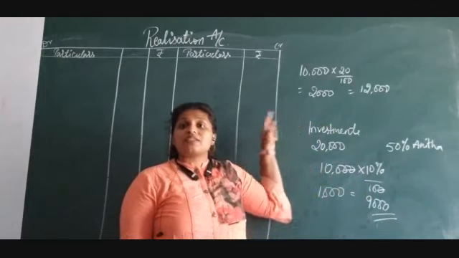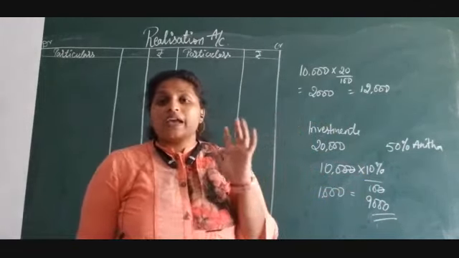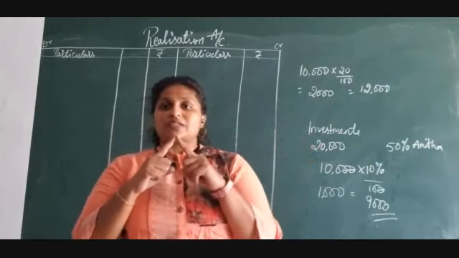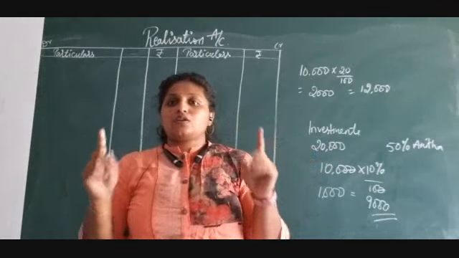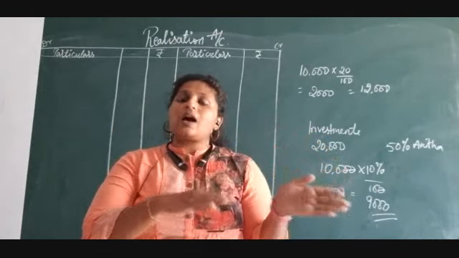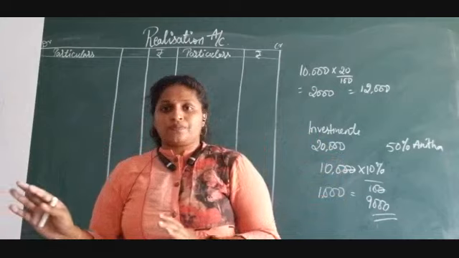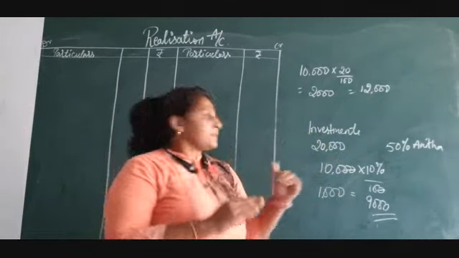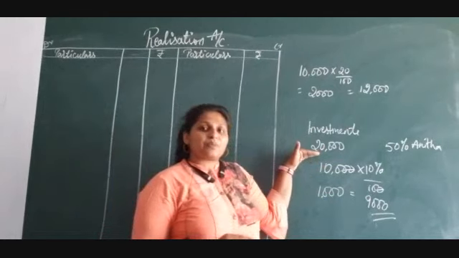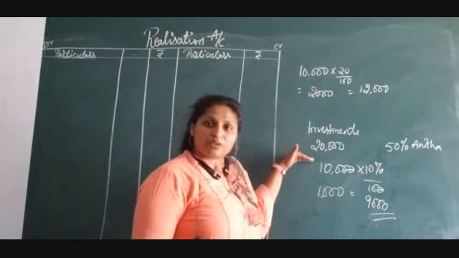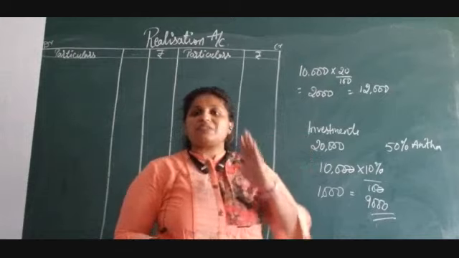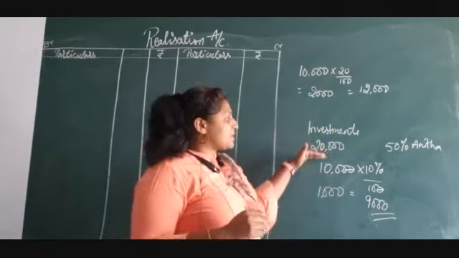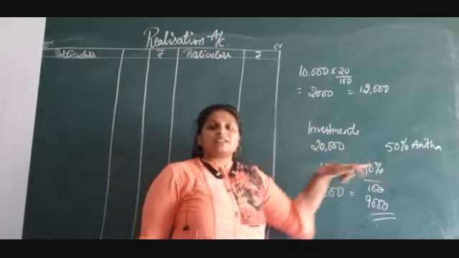Don't get confused. Listen once again. I am telling you, the investment total amount is 20,000 and this investment is split into two parts. So 50% is taken by Anita and 50% is sold. Now coming to the first part, the 50% taken over by Anita. Out of this 20,000, 50% means 10,000. So the first 50% is taken over by Anita, that is 10,000.